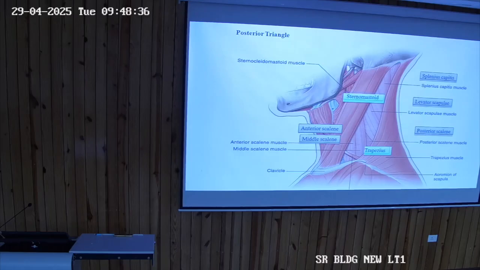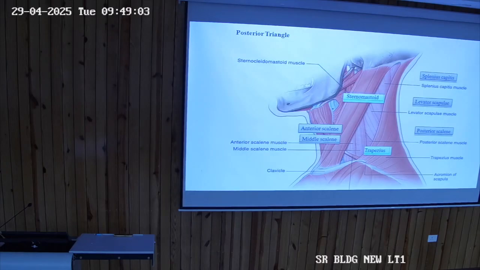Again you can see the floor of the triangle. It is very clear here. Let us look at the posterior triangle again. Which muscle is this? Sternocleidomastoid. Posterior boundary is formed by trapezius. Base is formed by the middle third of the clavicle. Apex is formed at the occipital bone at the superior nuchal line where these two muscles are approximating.